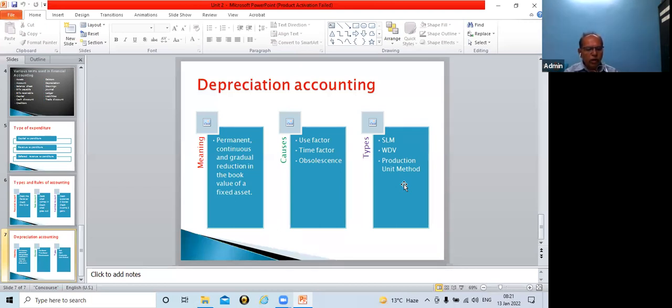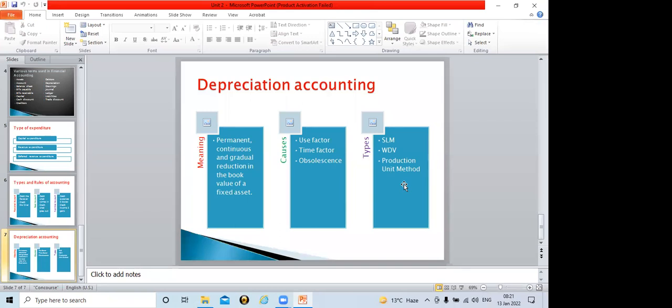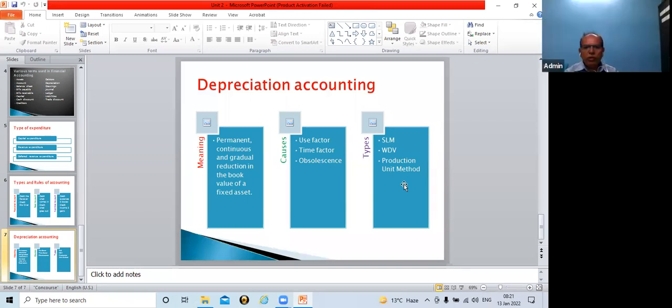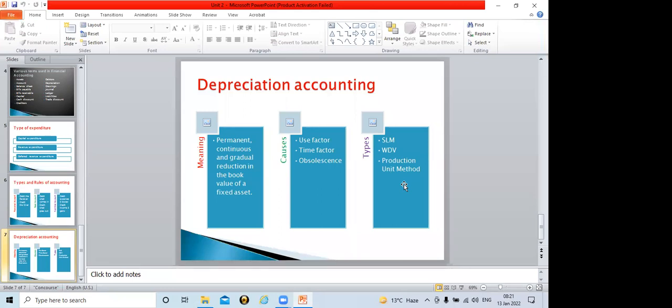Now suppose in a particular year 7,000 units are produced. For 7,000 units, the depreciation will be 14,000, that is 7,000 multiplied by rupees 2 per unit. So 14,000 will be the depreciation cost. So this way, production unit method. Here we calculate depreciation per unit, so whatever units you are producing, you multiply with them, and then you get the depreciation cost. Oh, okay, sir. I got it 100%. Very good.